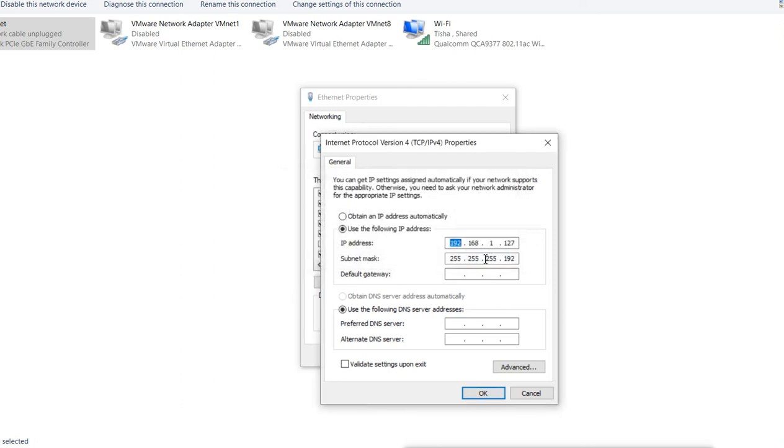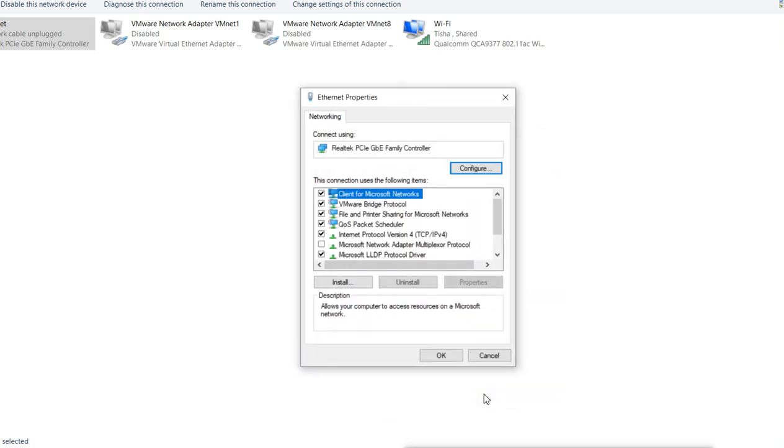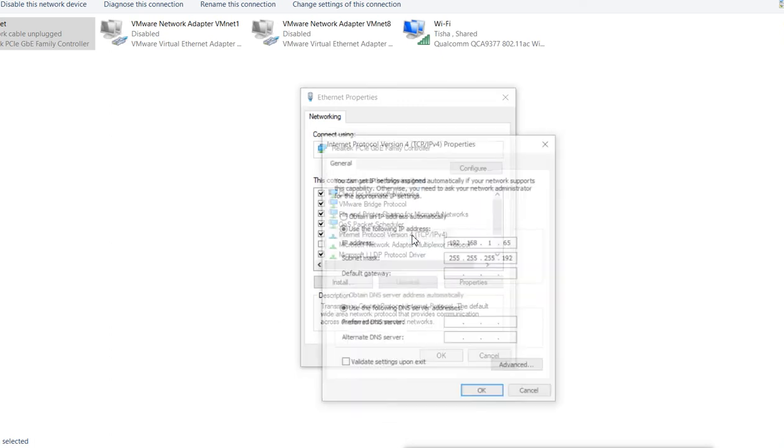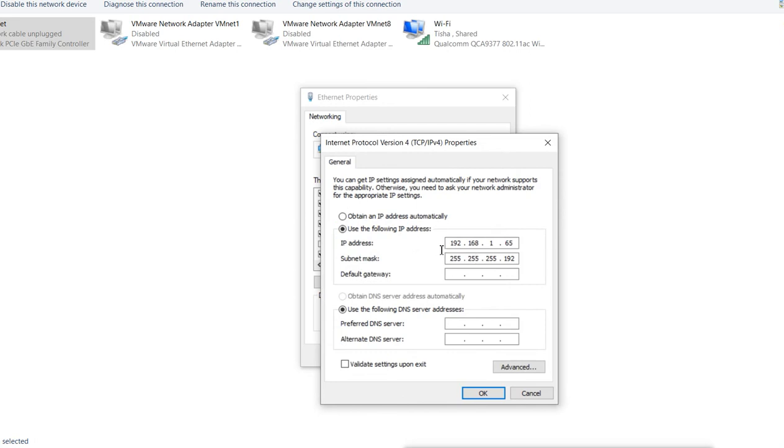So all of those addresses with this subnet mask will be considered network and broadcast addresses, and we are not able to use them. But all the other addresses we can use, like after 0 we can use 1, after 64 we can use 65. It allows us to use this because it is a valid address of the second subnet, the second block. It knows that with this subnet mask, this is a valid address of this second block.